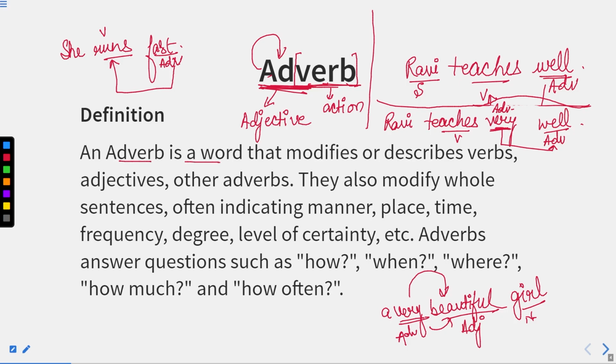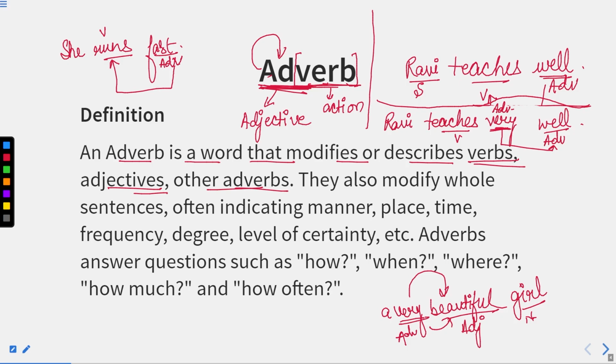An adverb is a word that modifies or describes verbs, adjectives, and other adverbs. So it performs three functions. First of all, it qualifies a verb, another it qualifies an adjective, and last but not least it qualifies adverbs or other adverbs as well.